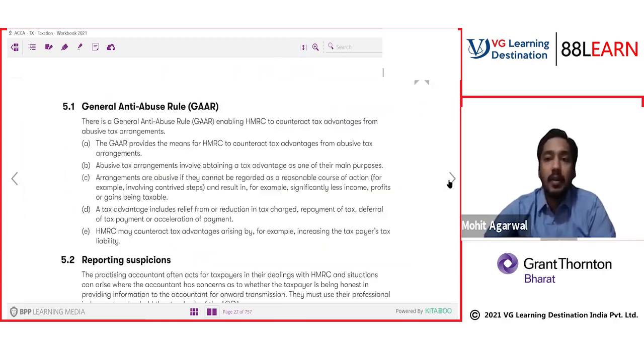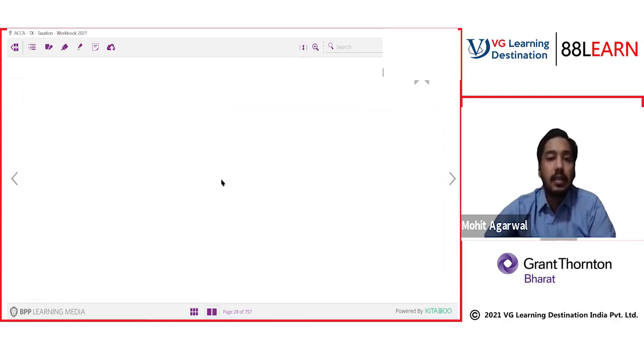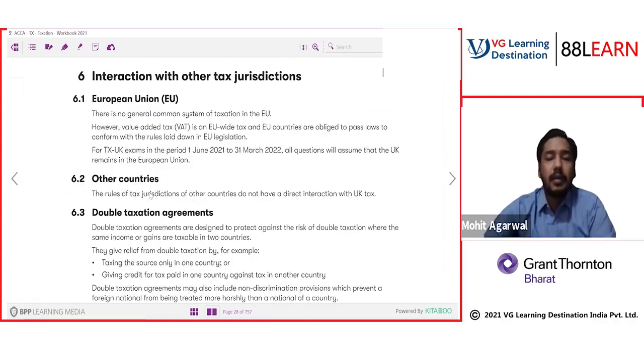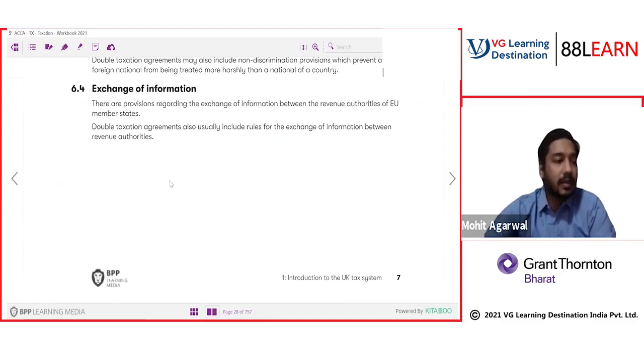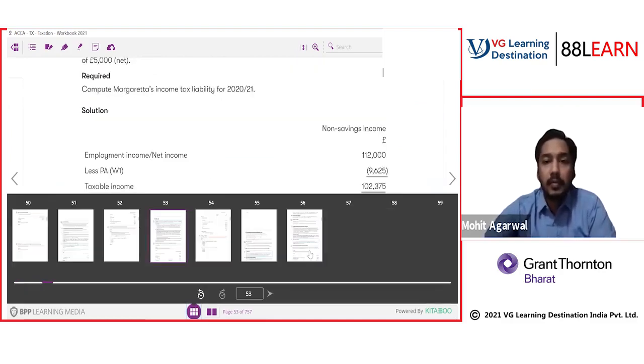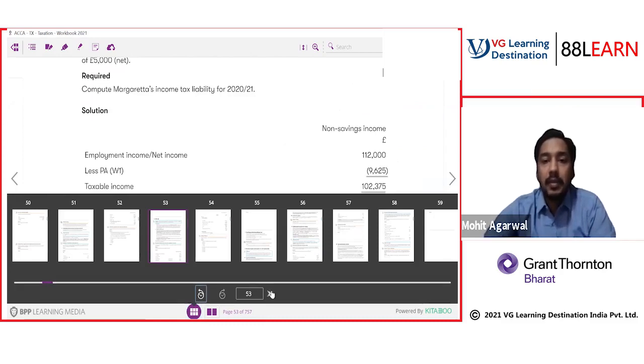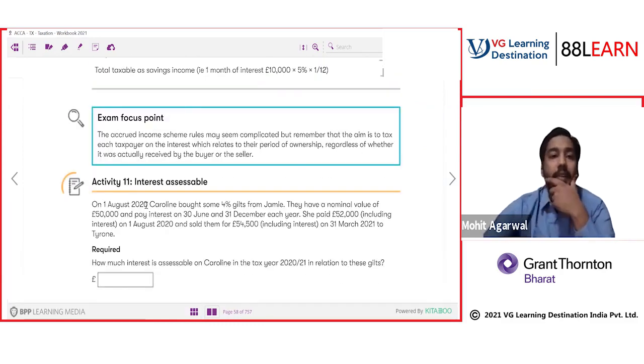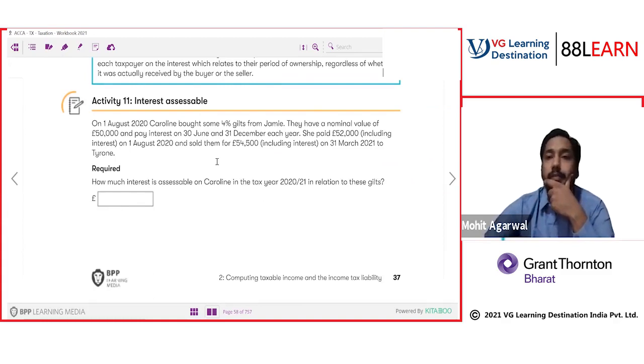Okay, let's check out the activity one itself. We were discussing property income in our last class, so we are left with one or two topics of property income. Then we will start a new topic today. Okay, activity 11. Can you tell me the page number? Okay, we are talking about this one.